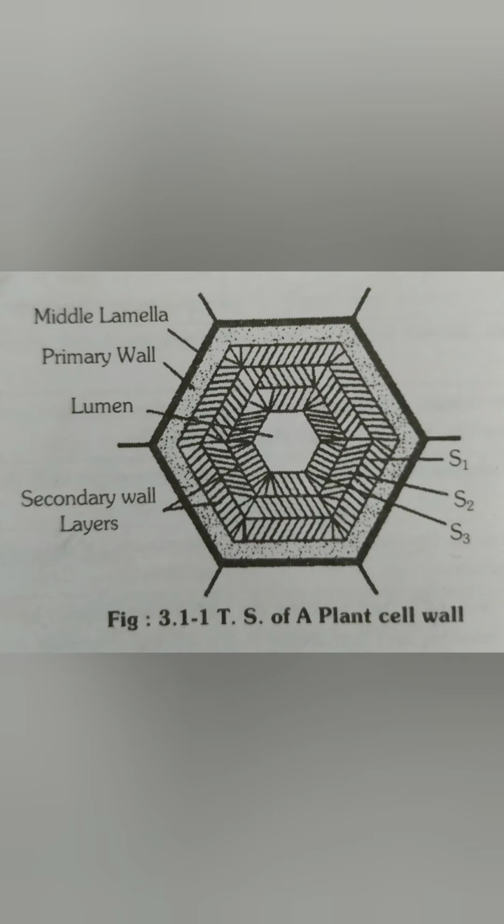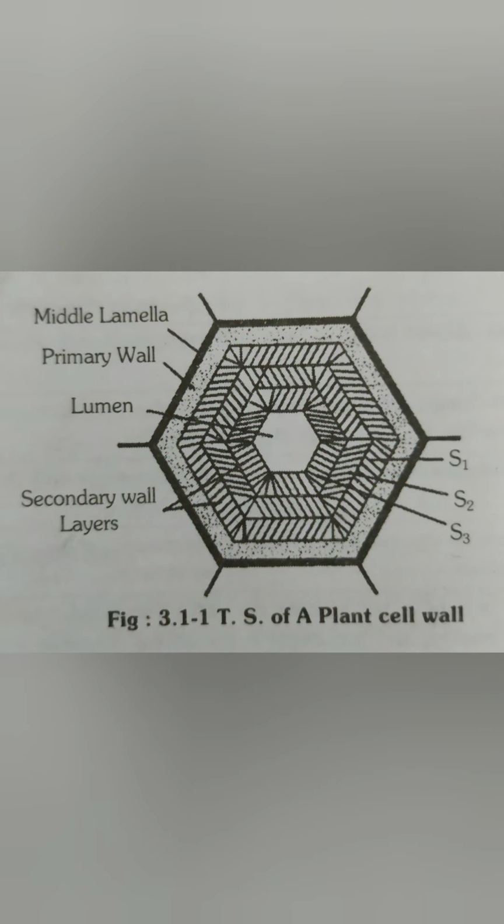Wall structure consists of middle lamella, primary wall, secondary wall, and tertiary wall. Middle lamella is the outermost region which functions as a common cementing layer between two cells. It is present on the outer free surface. Primary wall: the young plant cell forms a single layer of wall material. This layer is the primary wall. It grows by intussusception.